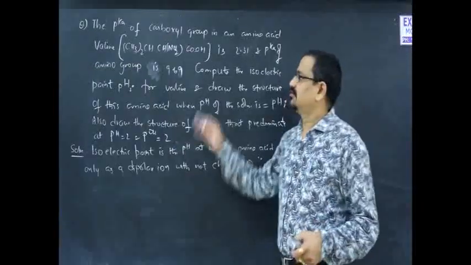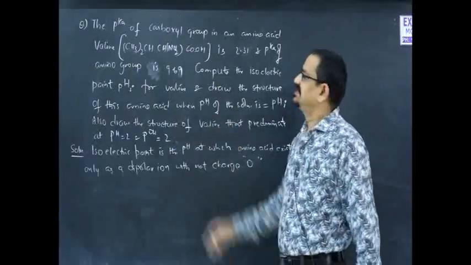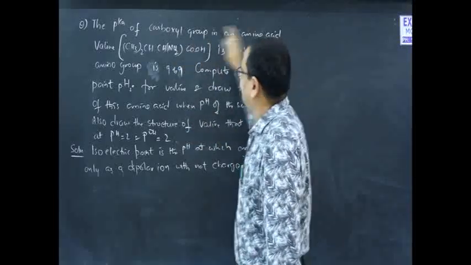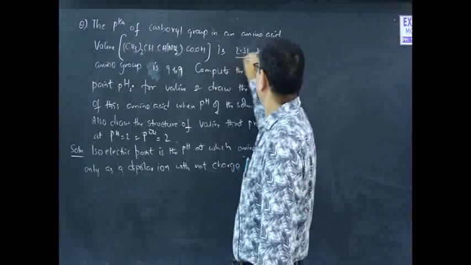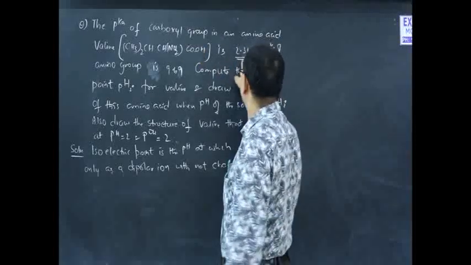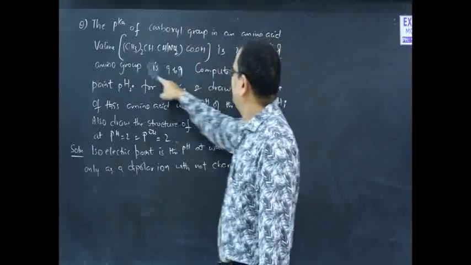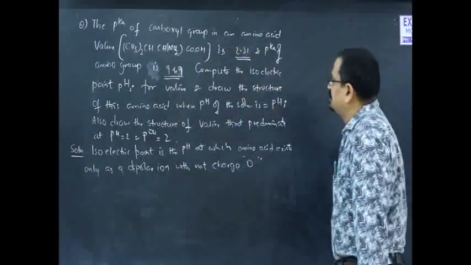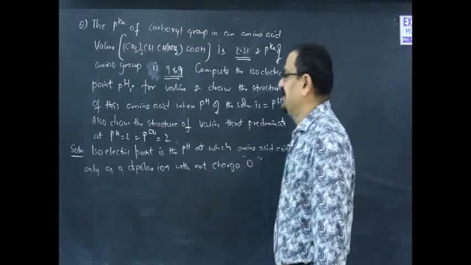This is a small question on amino acids. The pKa of the carboxyl group in the amino acid valine is 2.31, and the pKa of the amino group is 9.69. Compute the isoelectric point, pHi.